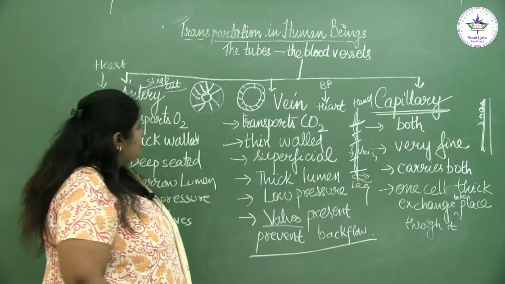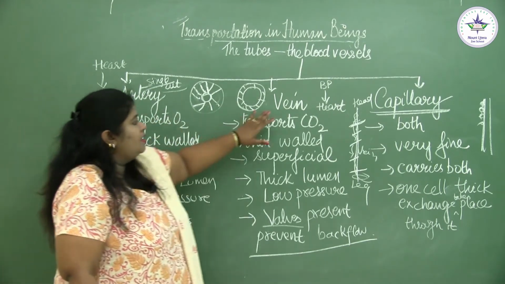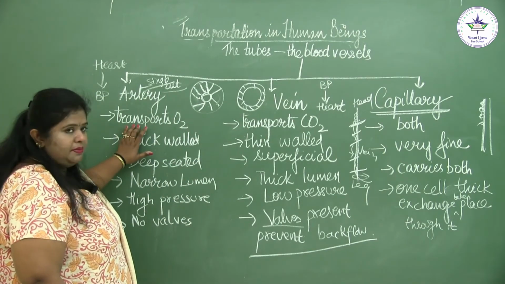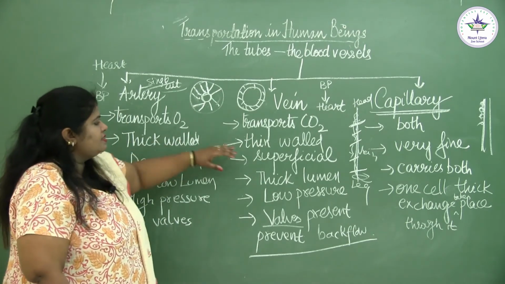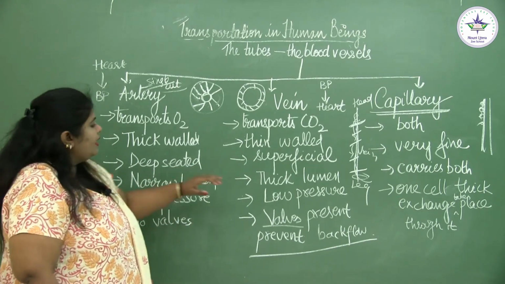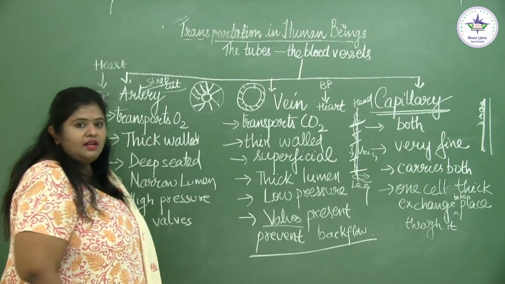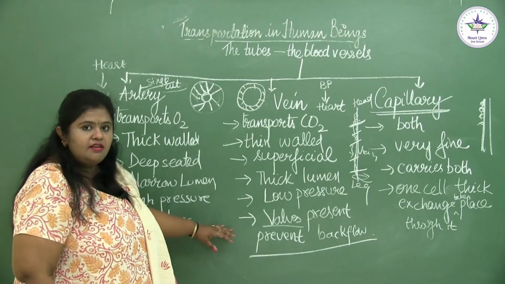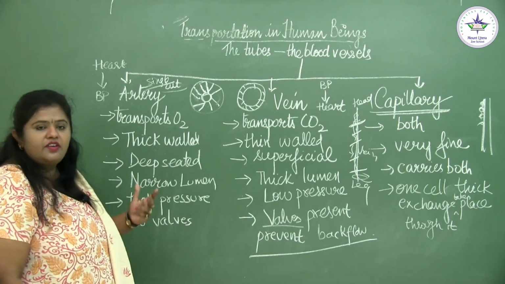So let's revise the difference. Artery: the blood flows from heart to body parts. Veins: the blood flows from body parts to heart. Arteries transport oxygenated blood, veins transport carbon dioxide-rich blood. Arteries are thick walled, veins are thin walled. Arteries are deep seated, veins are superficial. Arteries have a narrow lumen, veins have a thick lumen. In arteries the blood flows at high pressure, in veins the blood flows at low pressure. There are no valves in the arteries, while there are valves present in the veins. I have written them down in this smaller version so that you are able to recall them during your exams also.